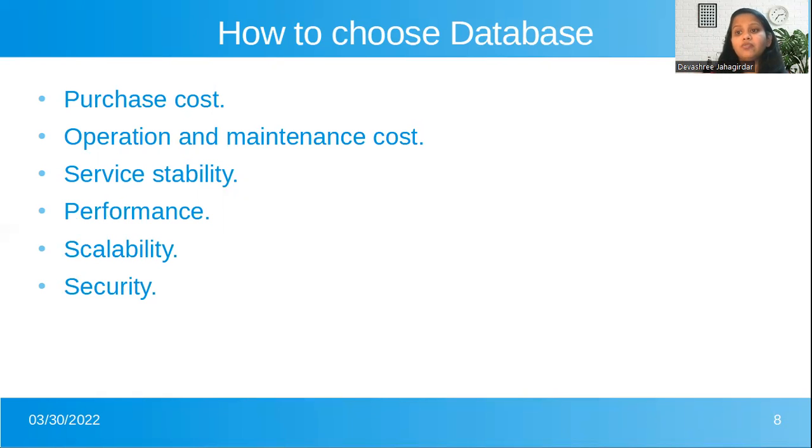Now service stability. What is service stability? It should also support multiple data replicas, right? We can store many copies of similar data in that particular database, so it should support that, right? Then again, highly available in service, right? What does highly available in service mean? It should work continuously without failure, right? So that is what highly available in service means, and that is what service stability is.